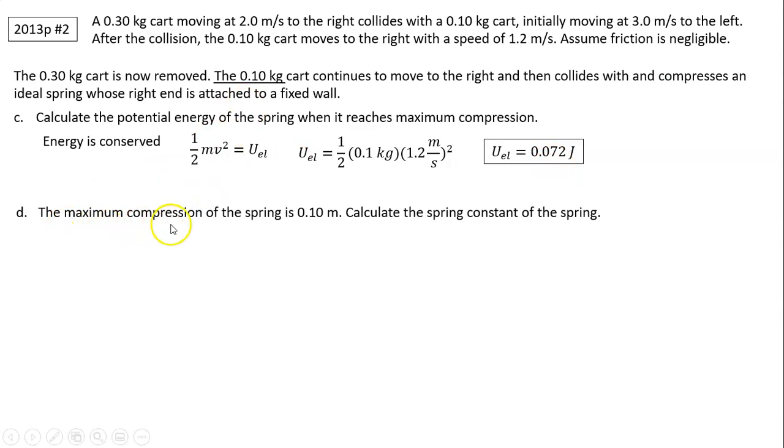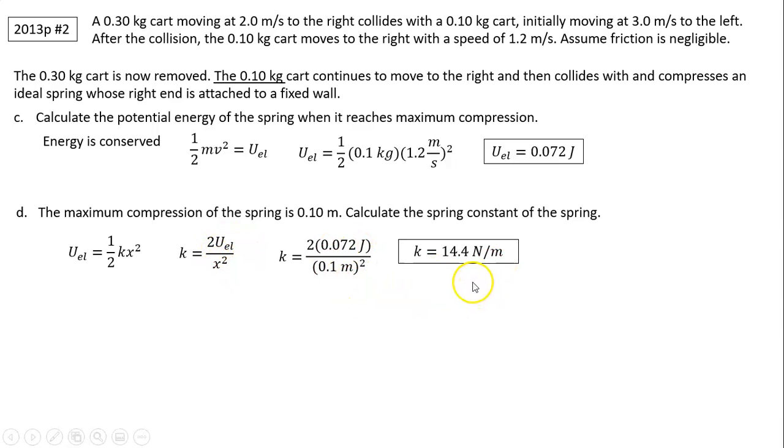Part D: the maximum compression we know is 0.1 meters. What is the spring constant? So we know U_EL equals 1/2 k x squared. We know what x is. We know U_EL, so we can figure out k. So k equals 2 U_EL over x squared. Substitute the numbers in. And this one, you can also write as joules per meter squared, which is the same as newtons per meter.